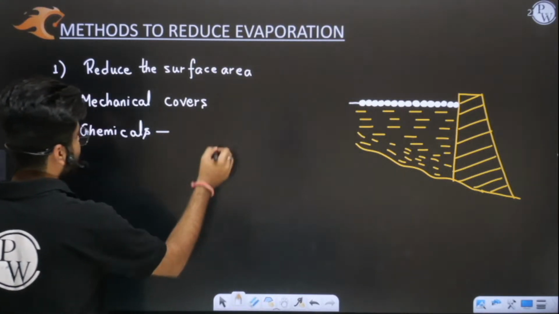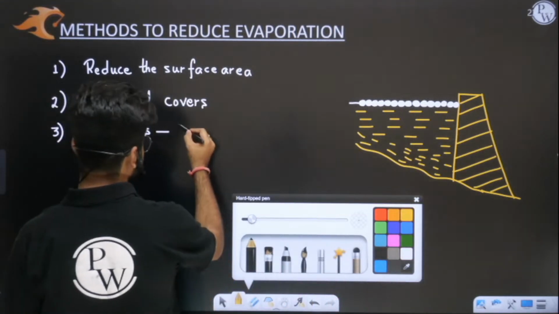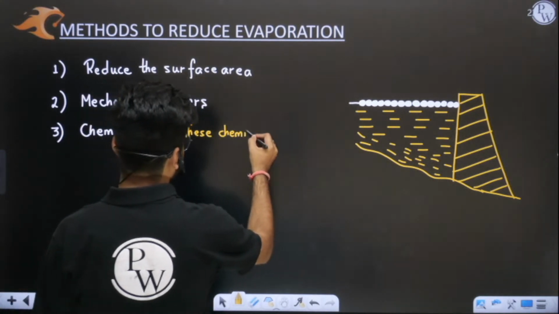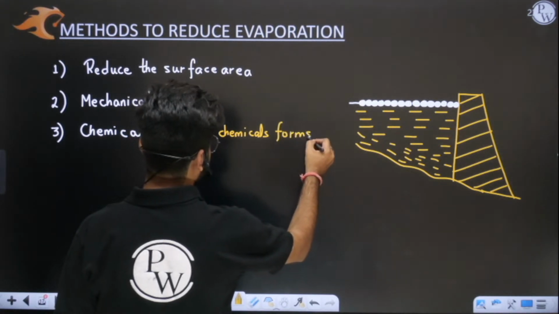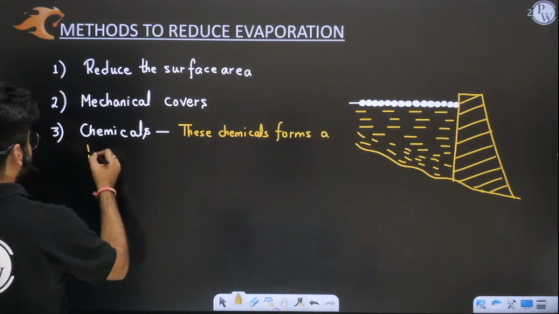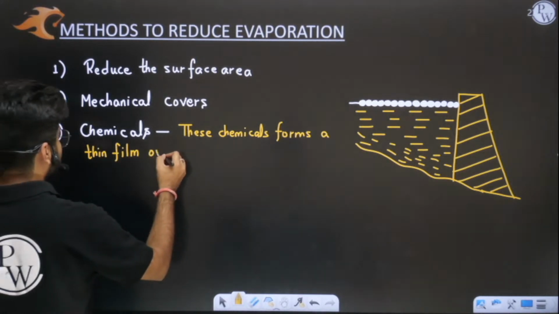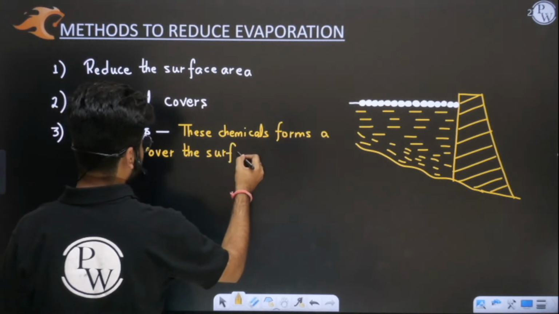Let me write one point here, that these chemicals form a thin film over the surface.